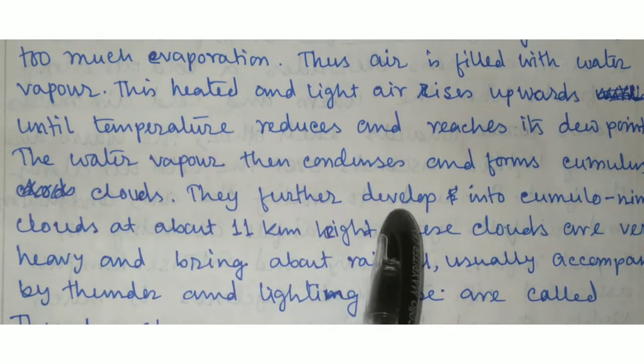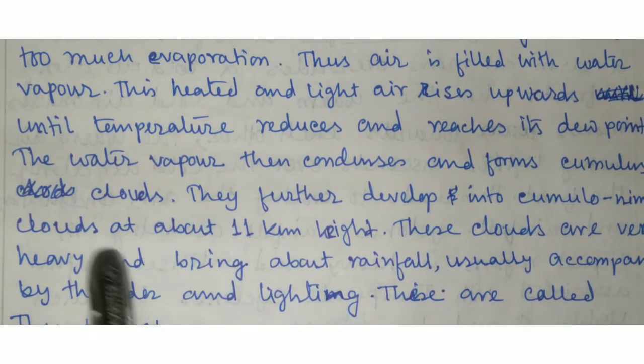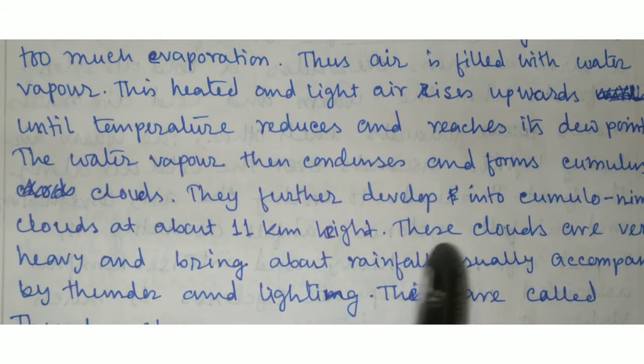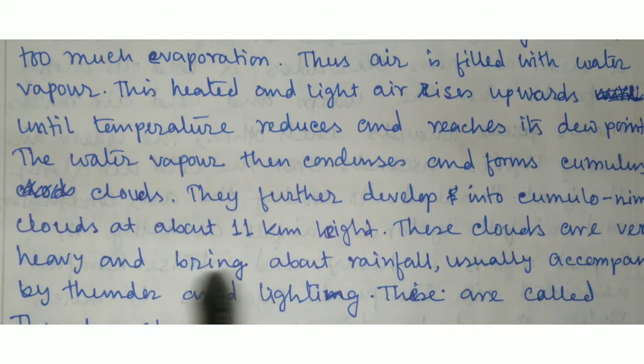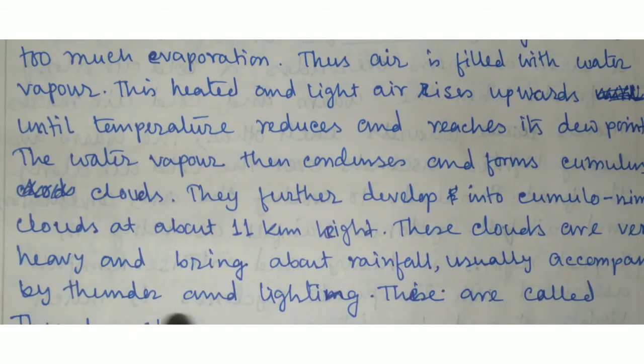They further develop into cumulonimbus clouds at about 11 km height. These clouds are very heavy and bring about rainfall, usually accompanied by thunder and lightning. These are called thunder showers.